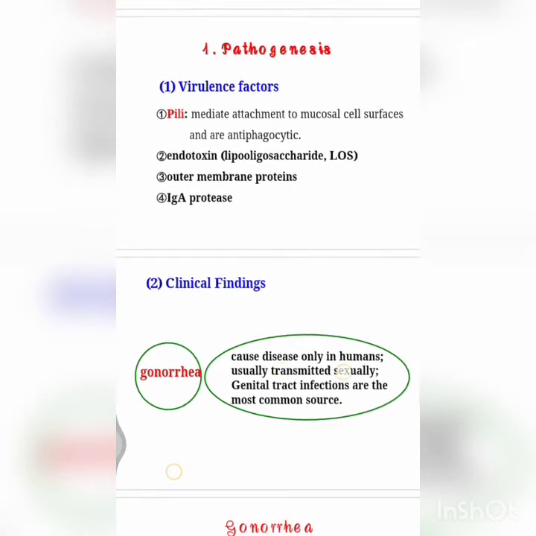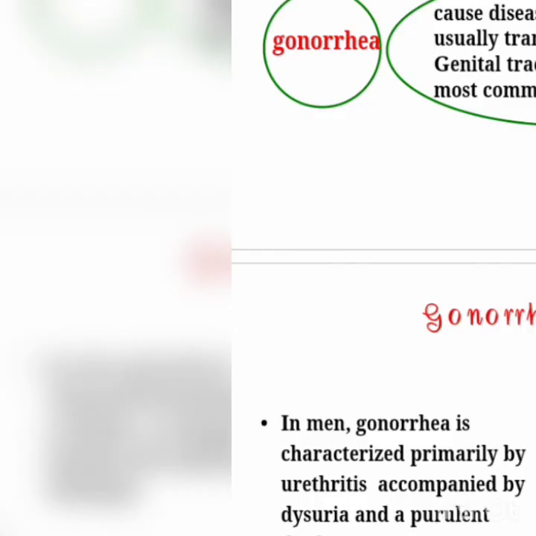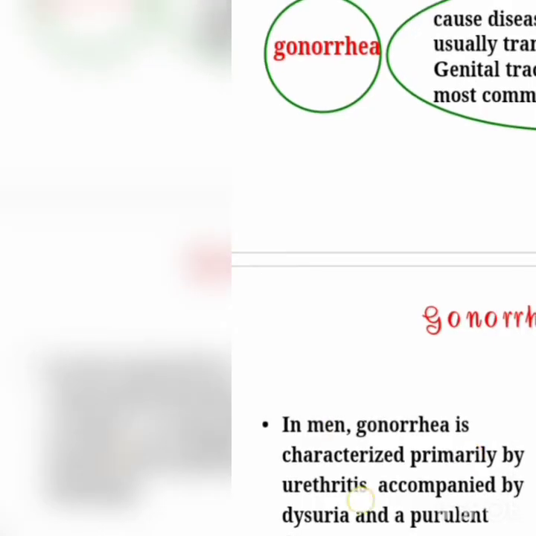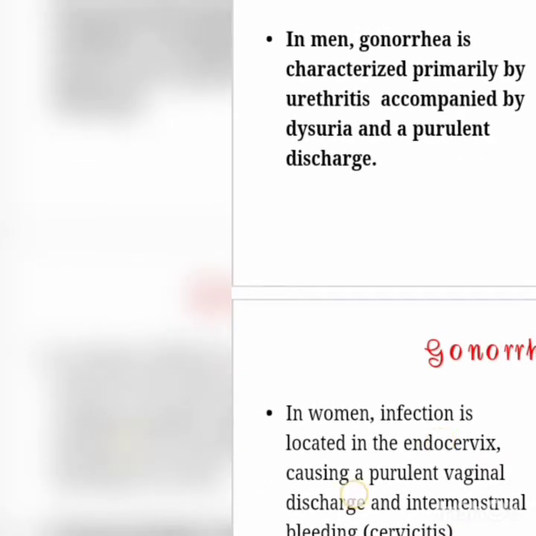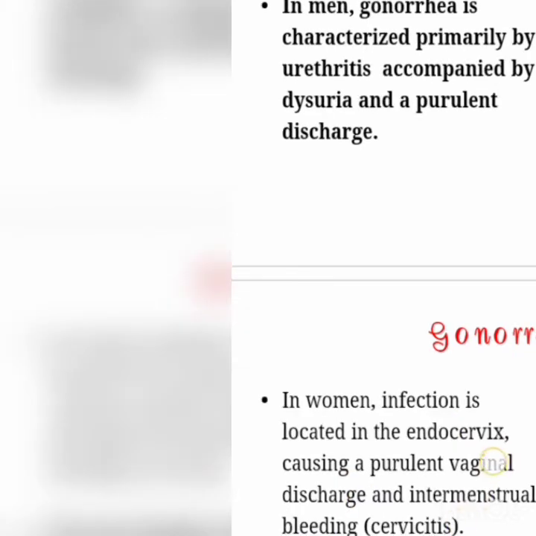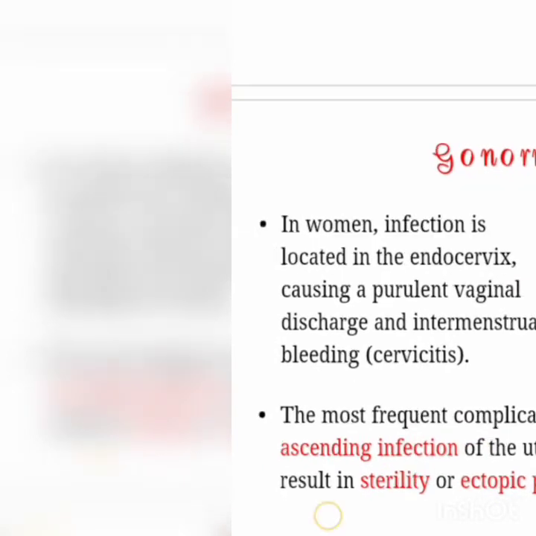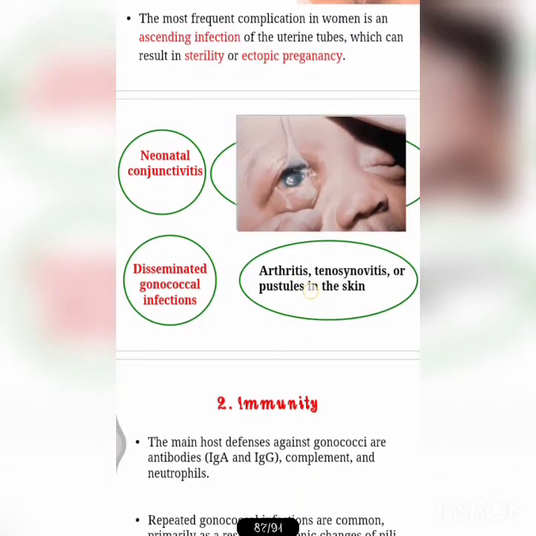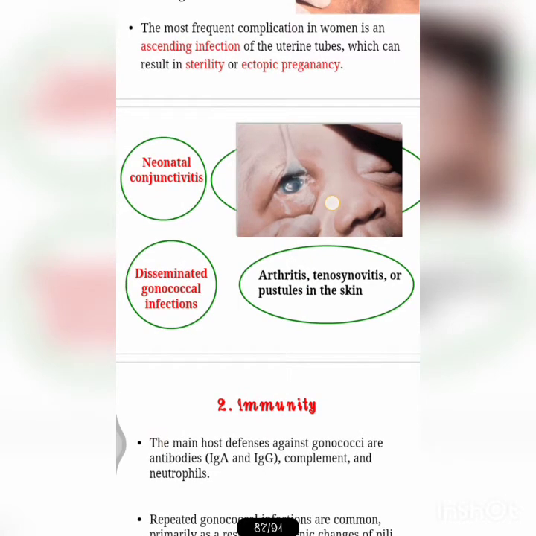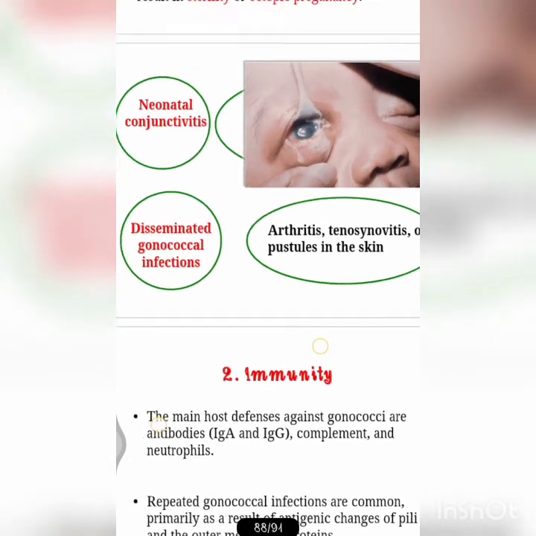They are usually transmitted sexually, and genital tract infections are the most common. They can be seen in the male. In men, gonorrhea presents primarily as urethritis accompanied by dysuria and purulent discharge. In females, the infection is located on the endocervix, causing purulent vaginal discharge, intermenstrual bleeding, and cervicitis. The most frequent complication in women is ascending infection of the uterine tubes, which can result in sterility or ectopic pregnancy. And if a female is pregnant, in the neonate we can see neonatal conjunctivitis and disseminated gonococcal infection, arthritis, and also tenosynovitis.